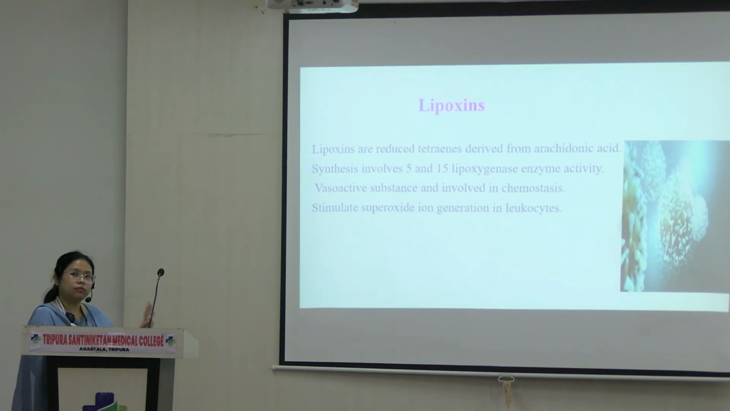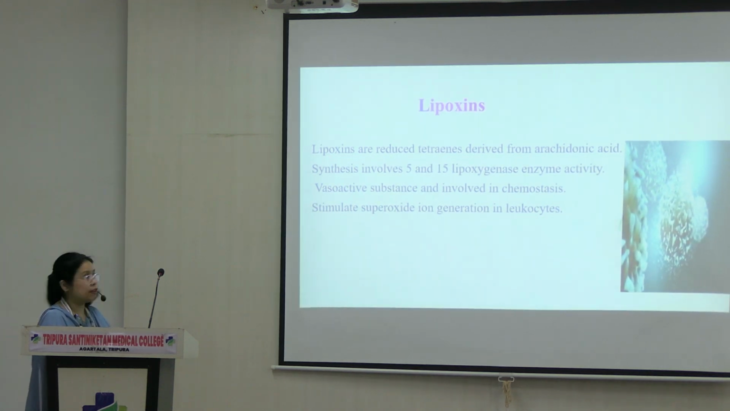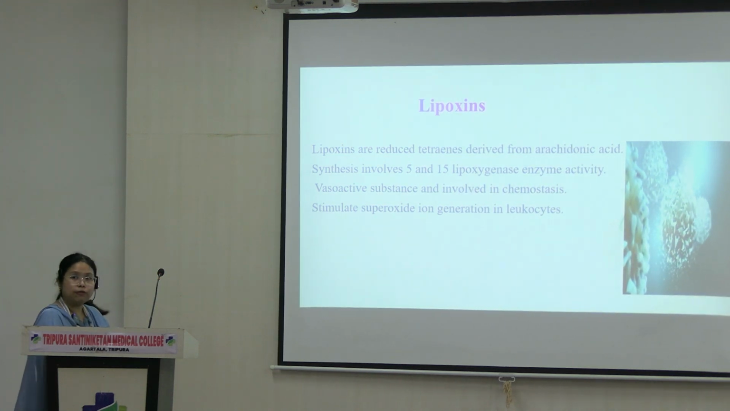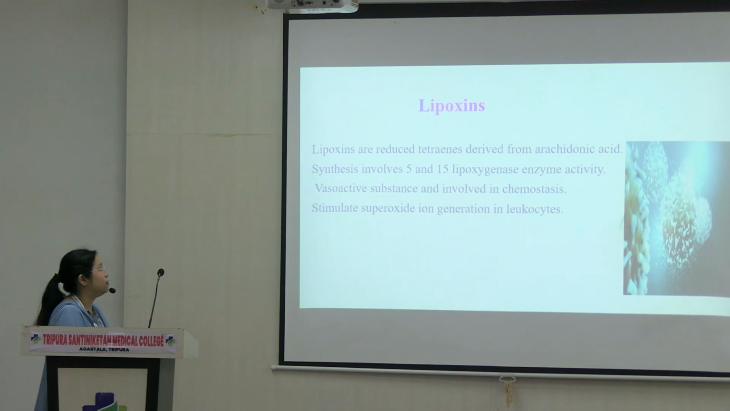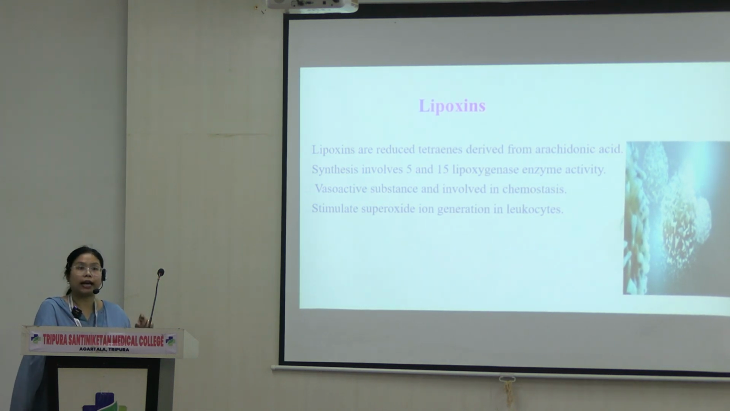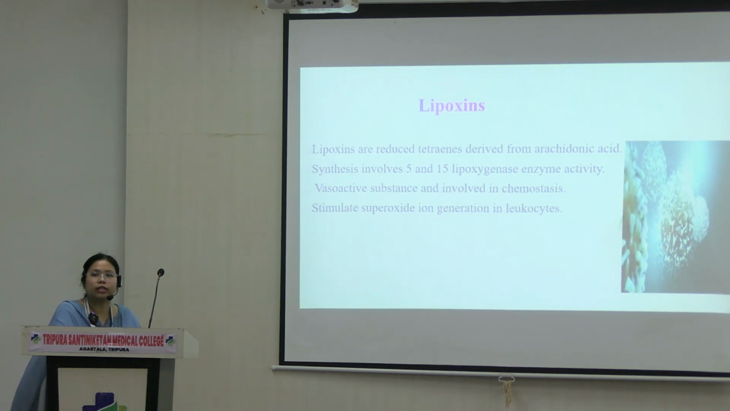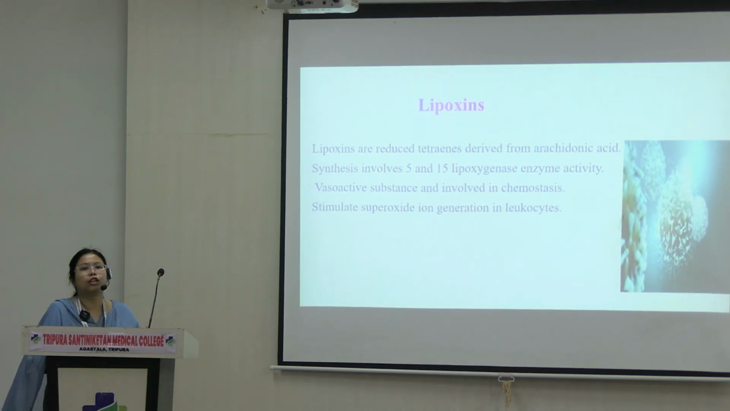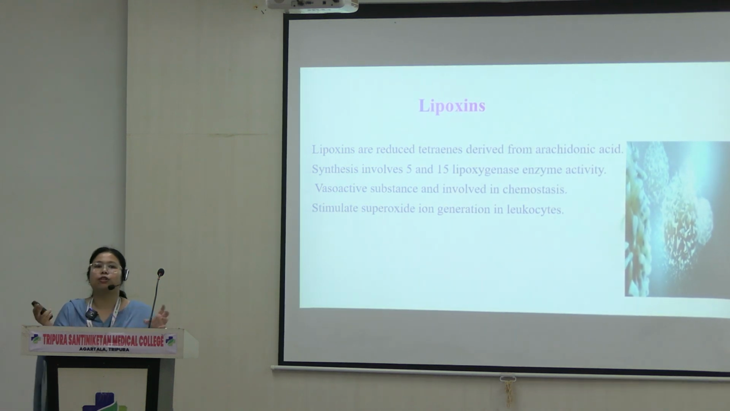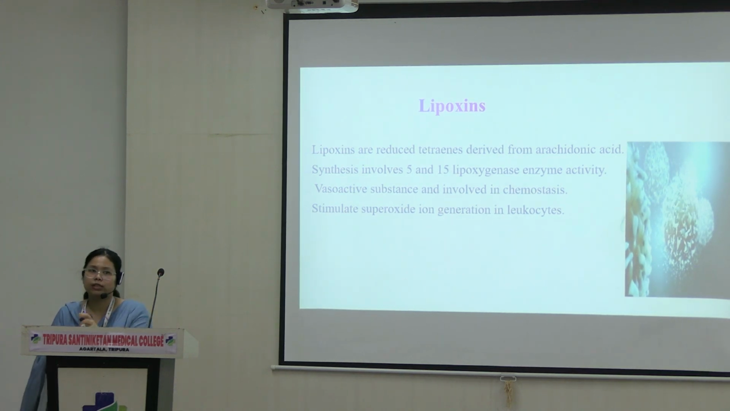So we talked about thromboxanes, prostaglandins. Let's talk about lipoxins as well. So lipoxin is also derived from arachidonic acid. We have seen from the diagram before that 5, 15 and 12 lipoxygenase enzyme activity are involved. So what lipoxins do is that they are vasoactive substances, which means that they can modify the dilatation and contraction of the blood vessels, okay? And they're involved in chemotaxis. What is chemotaxis? The migration of different types of cells towards the site of injury.